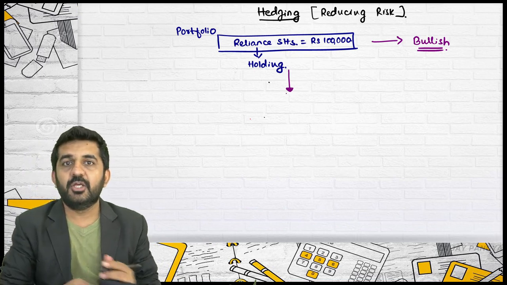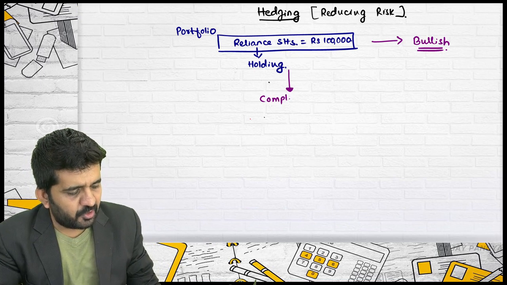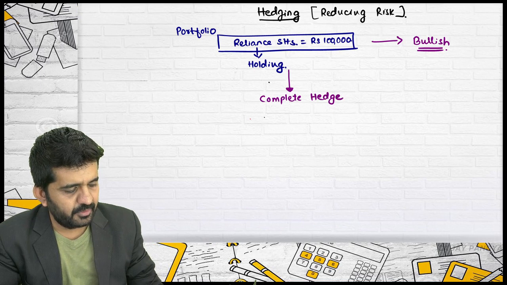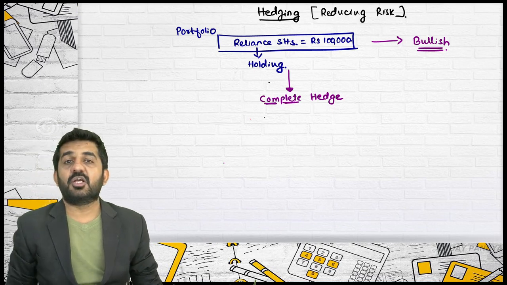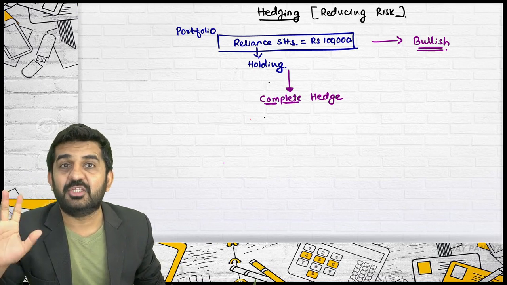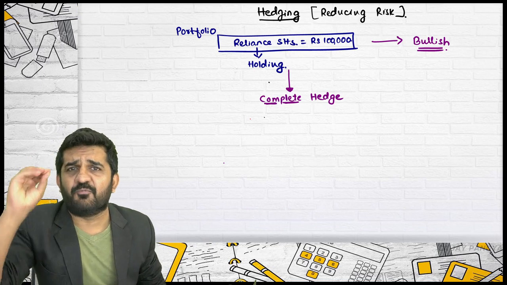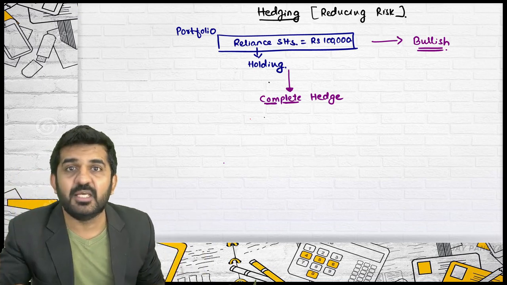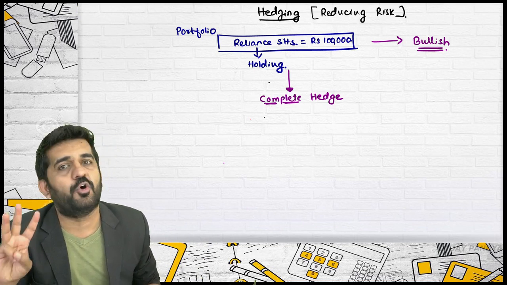So I want a complete hedge. Please concentrate. What I want is a complete hedge. That is, during these 3 months, say it is 2000 right now, but if it falls sharply, then also I will not be at a loss, at least for these 3 months.